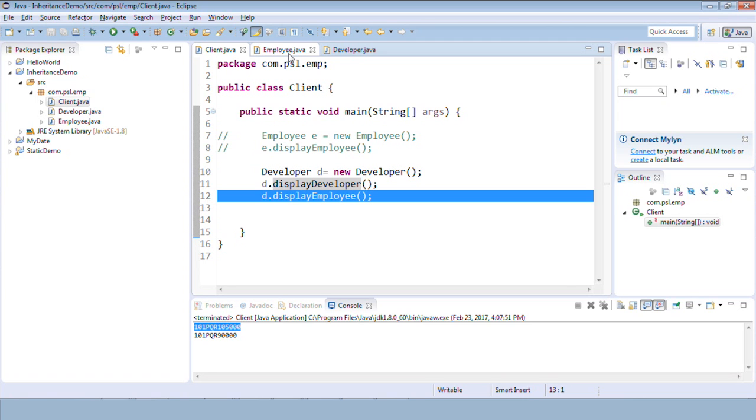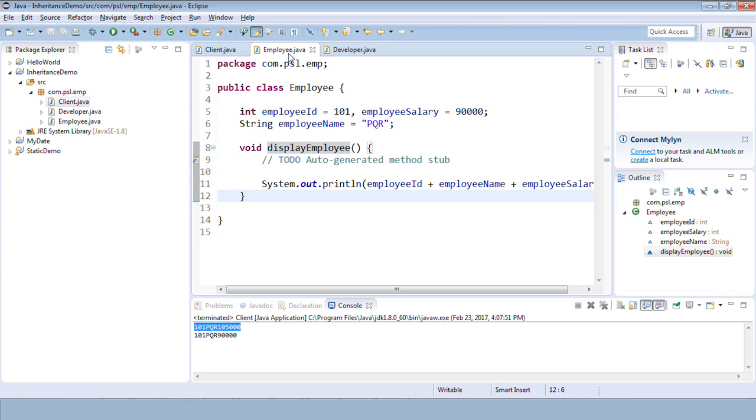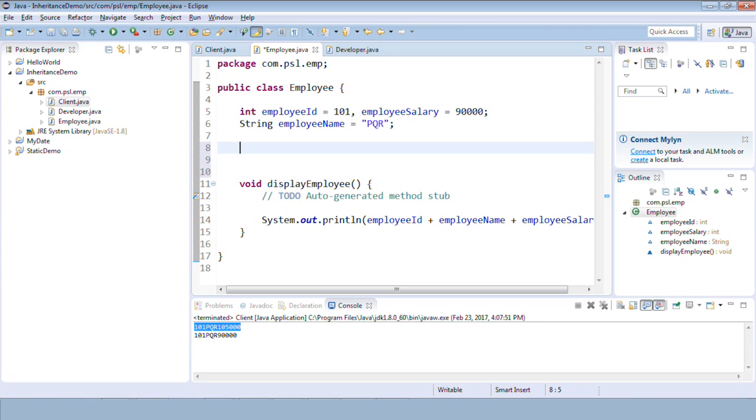Okay, so I'll come back to the employee class, and we are hard coding the values here. Let's not do that. As we already know, we should have a constructor as far as possible, and in that constructor we should initialize all the variables, right?